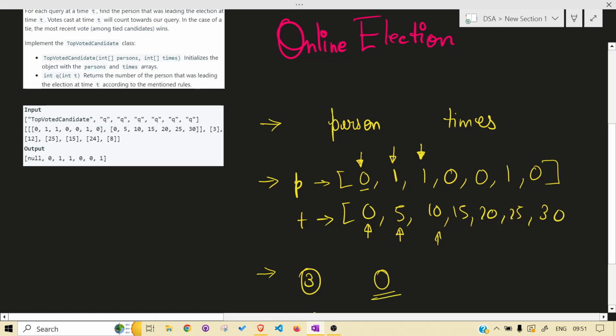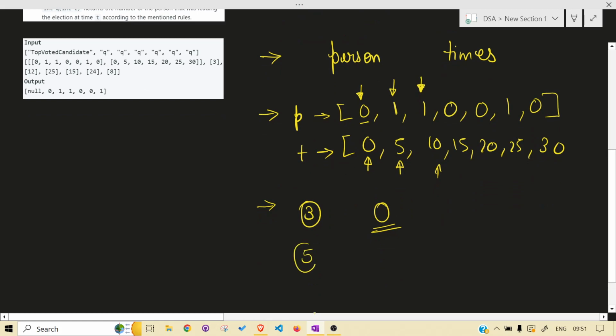At time 5, which one is leading? I think 1. Why? Because in the case of a tie, at time 5, 0 has 1 vote and 1 also has 1 vote. At the time of a tie, whichever candidate voted most recently will be the output. So what we output here is 1.